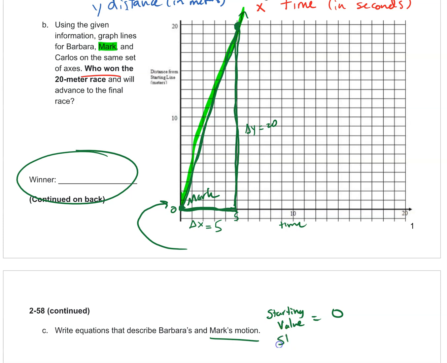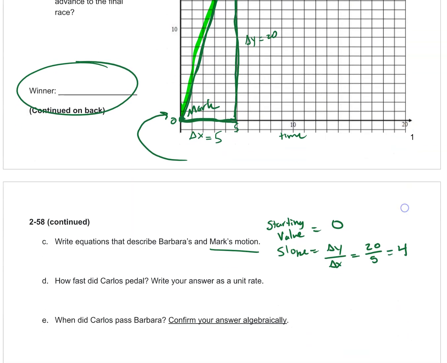So the slope is change in y over change in x, y on top, x on the bottom. It's 20 over 5, or 20 divided by 5. 4. Okay, so now let's use y equals mx plus b. Y equals mx plus b.